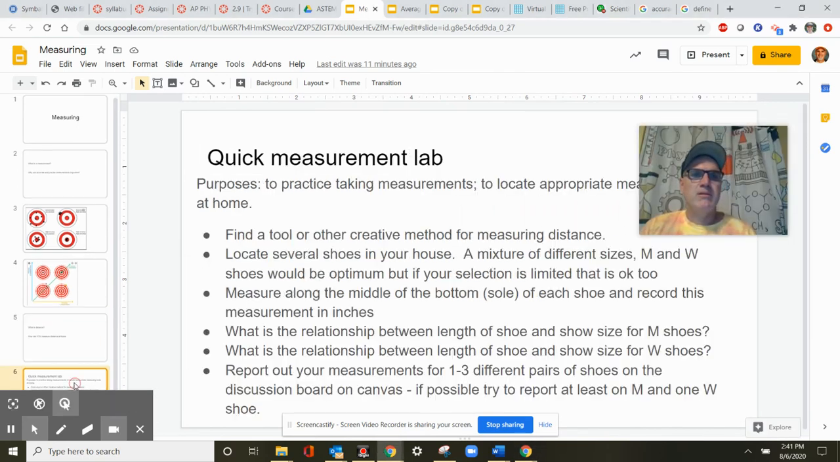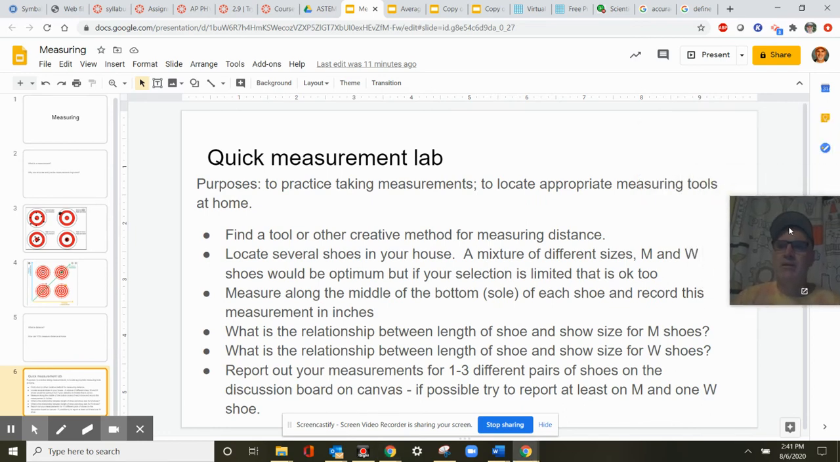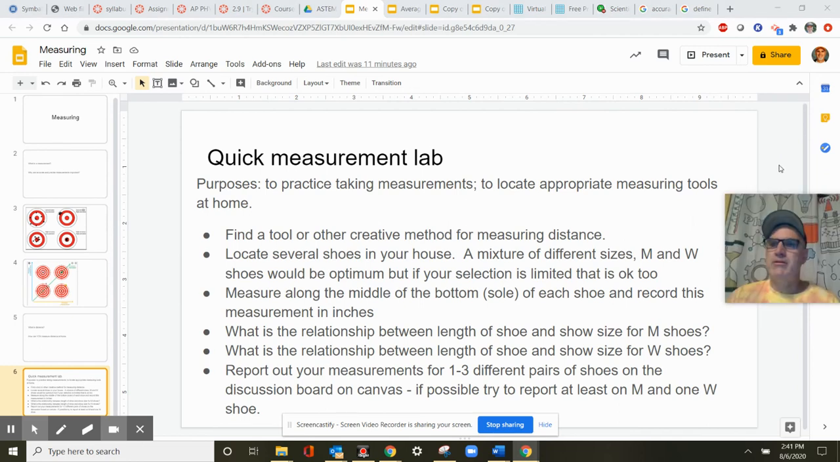All right, so to wrap this up, I'd like you to do something. We're going to practice measuring and find a tool or other creative method for measuring distance, totally up to you. I'd like you to find some shoes in your house. It would be helpful. M is for men's shoes, W is for women's shoes. I'm not trying to assume a gender for your shoes.